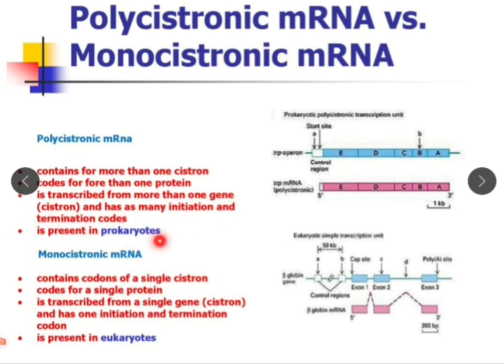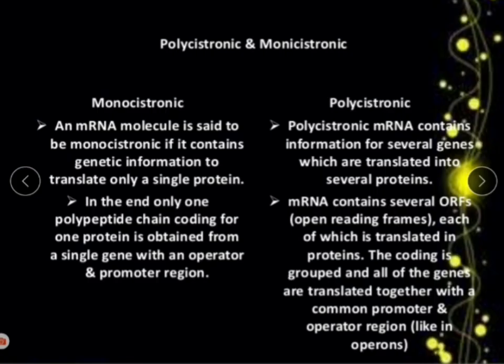It is present in prokaryote. While monocistronic, it contains the codon of a single cistron, codes for a single protein, and it has one initiation and termination codon, and it is present in eukaryote. These are the differences between polycistronic mRNA versus monocistronic mRNA.